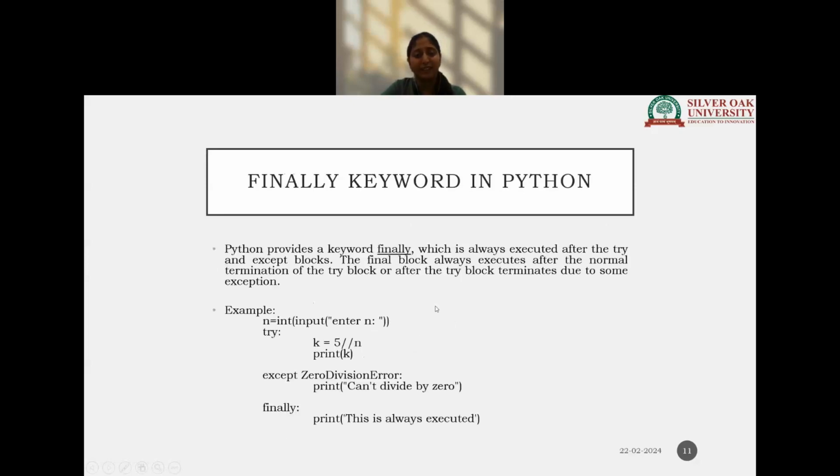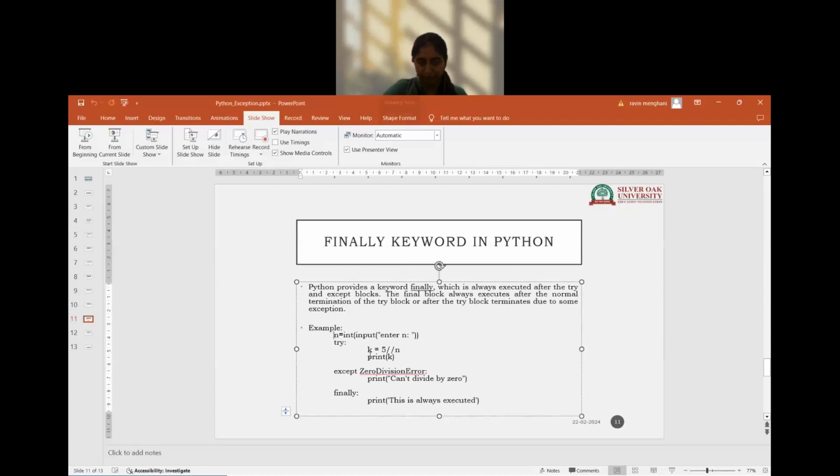Now moving further with the finally keyword. So what is finally? Irrespective of whether the exception occurs or not, whatever is written in the finally block will be 100% executed. Python gives us a finally keyword which says that whatever is there in the finally block will be 100% executed.